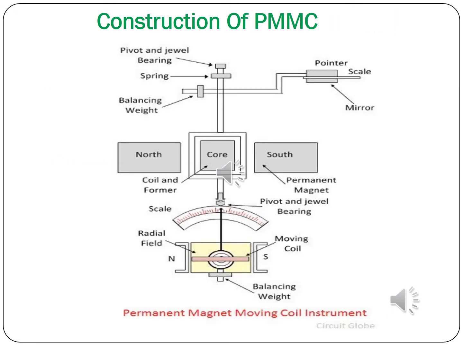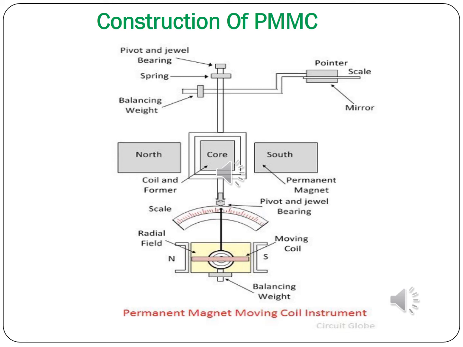So the construction has a stationary permanent magnet, that is, your permanent magnet will not move. In between the permanent magnet you will place an iron core. The iron core is of two types, one is spherical type and the other rectangular type. If the iron core is spherical type, your coil will be a circular one, winding the coil in a circular manner. If it is rectangular type, you will wind the coil in a rectangular shape.